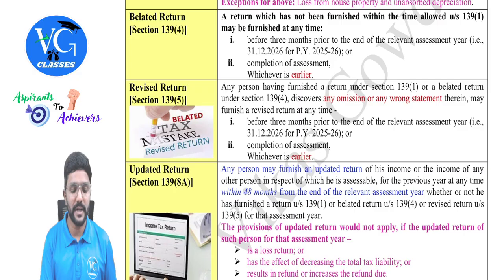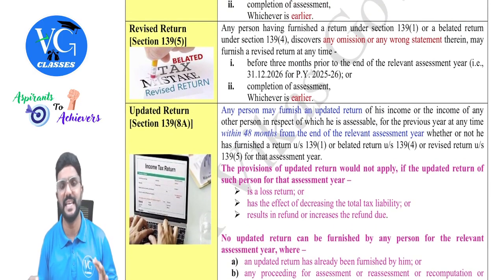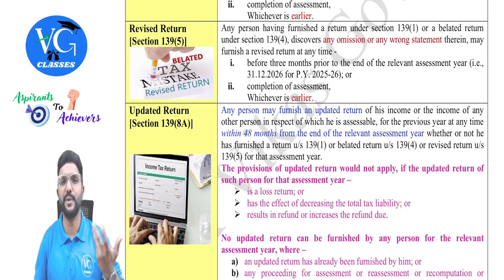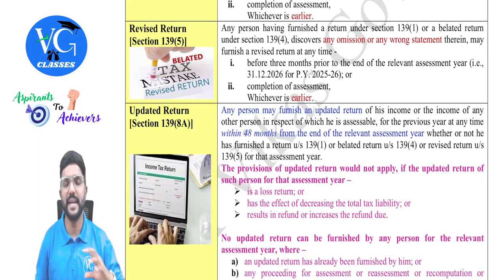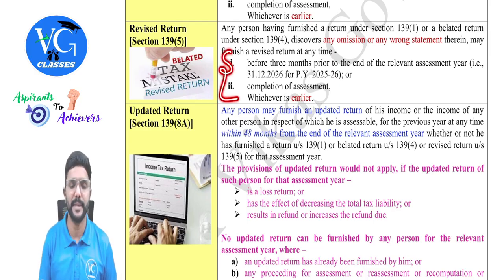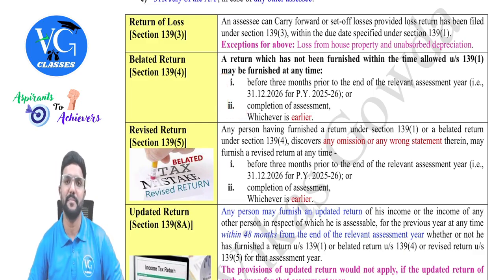Okay. Sir, can an assessee file a revised return under section 139 subsection 5? Yes, it is allowed. Now, if an assessee has already filed the return, whether within the due date or after the due date, that is a belated return, he can revise it if there is any omission or mistake, guys. And within what time, sir? Same timeline. The same timeline we saw for the belated return.